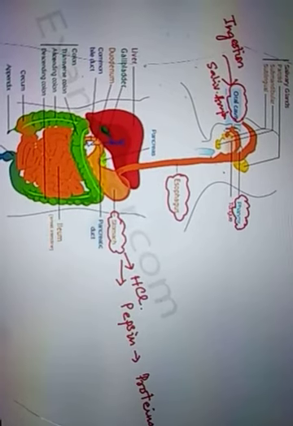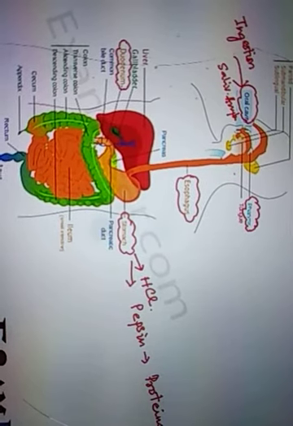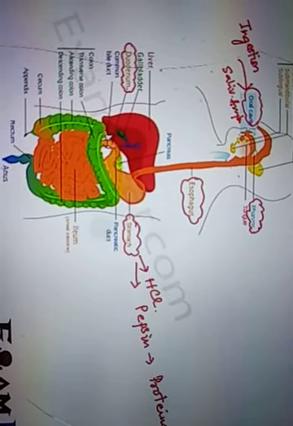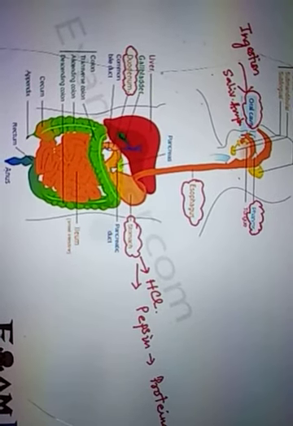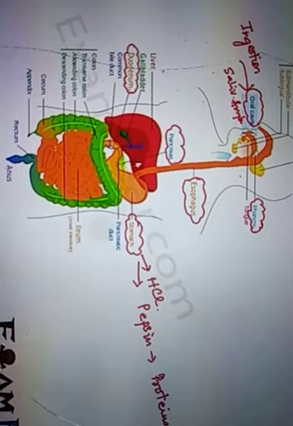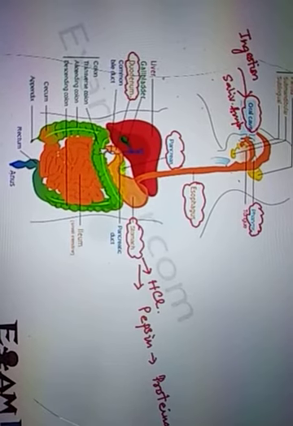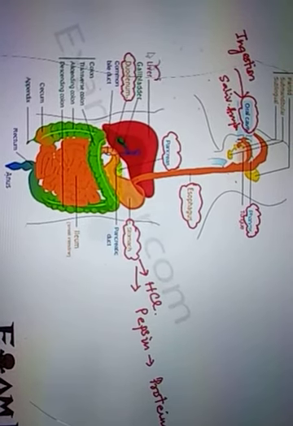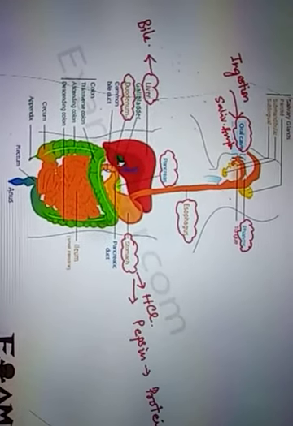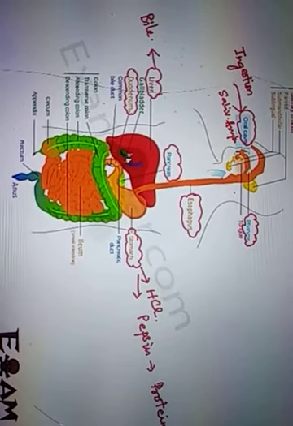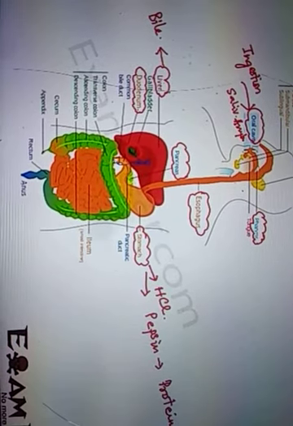Now this partially digested food enters the small intestine. The first part of the small intestine is the duodenum. In this duodenum, there are two ducts. One is coming from the pancreas, and through the pancreatic duct, pancreatic enzymes are released into the duodenum. Similarly, here you have the liver, and the liver secretes bile juice, which is stored in the gallbladder. Through this bile duct, the bile juice is also secreted into the duodenum.